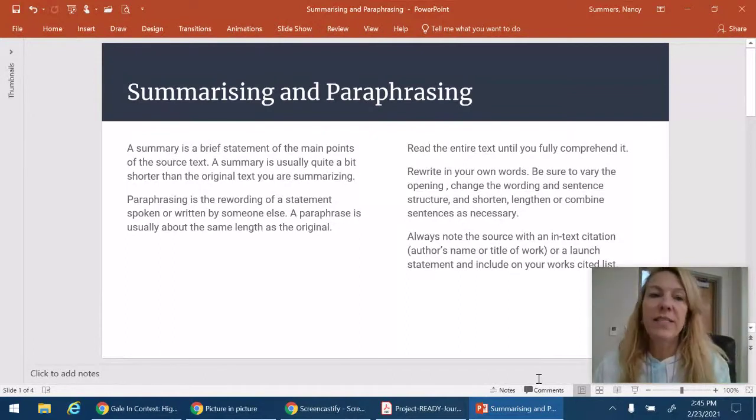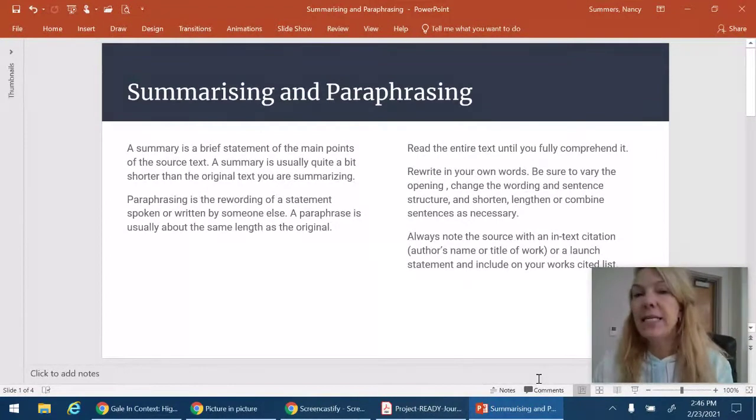The only difference is a summary is a brief statement of the major points in the original text, and the summary is usually quite a bit shorter than the original text you're summarizing. Paraphrasing is rewording of a statement either written or spoken by someone else, and it's usually about the same length as the original text. So for both of these, you should do the same steps.